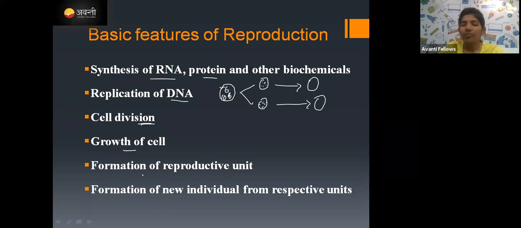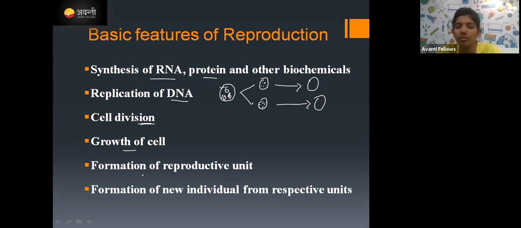After that, formation of the reproductive unit. In plants, the flower is the reproductive unit. In humans, there are the female reproductive system and the male reproductive system. Reproductive units get formed for the purpose of reproduction, followed by formation of new individuals from the respective units.